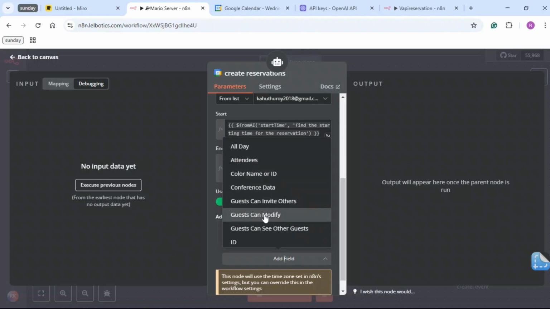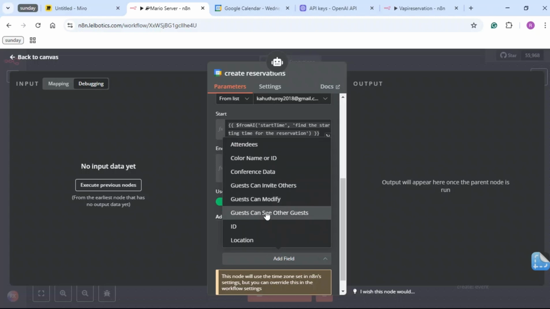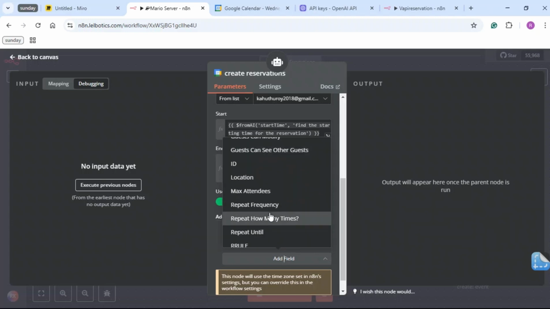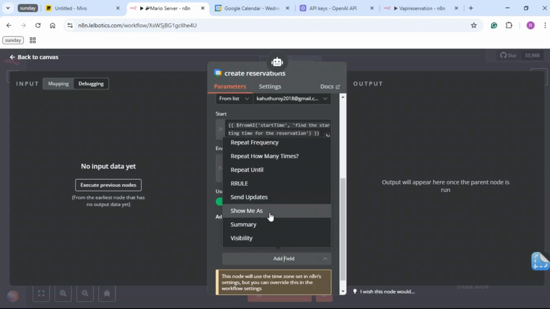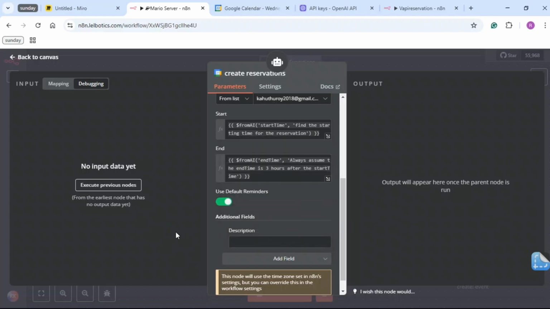So attendees, conference call, guests. I don't want to use this because this is when you are inviting a guest to a call, and right here we are not inviting any guests to a call. We're just trying to communicate how many guests there will be. Yeah, so I think description will be fine.